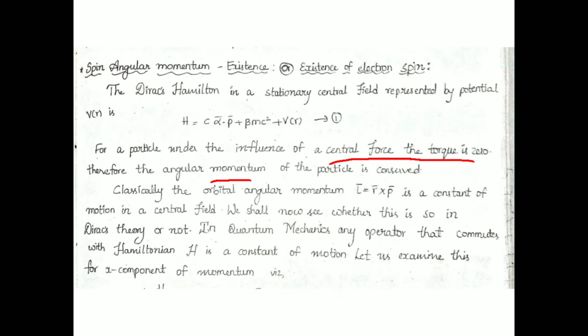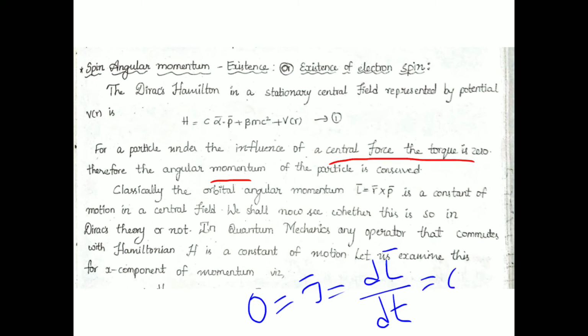Now here it is said that the angular momentum of the particle is conserved. You know that another formula for torque is dL by dt, just like the formula for force, F equals dp by dt. As the torque is 0, dL by dt is 0. Then L is a constant, that is, it is conserved. Hence the angular momentum of the particle is conserved based on this formula.